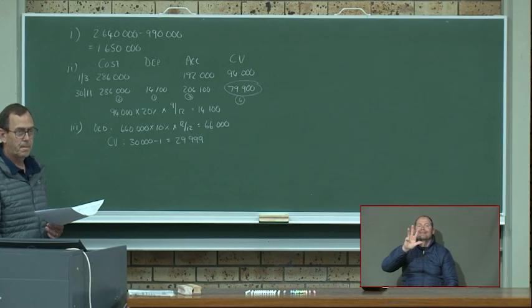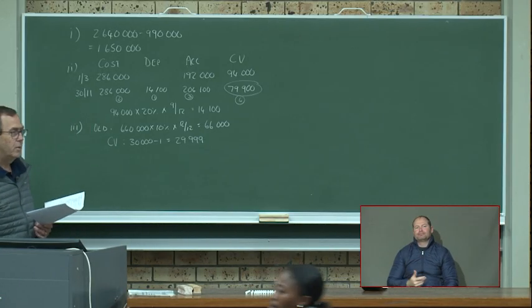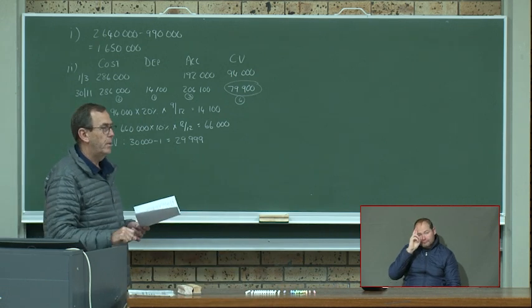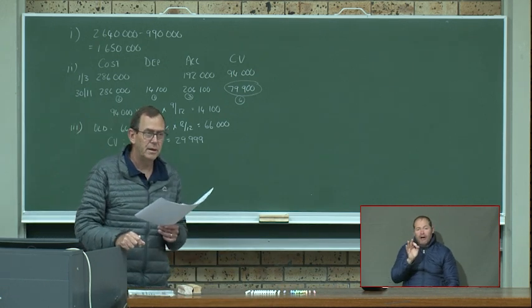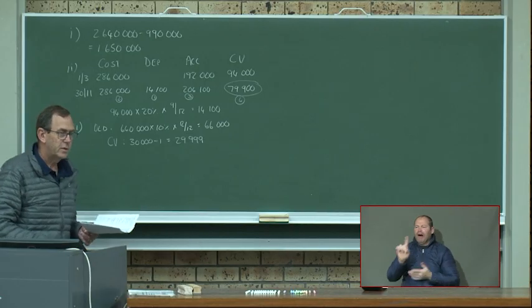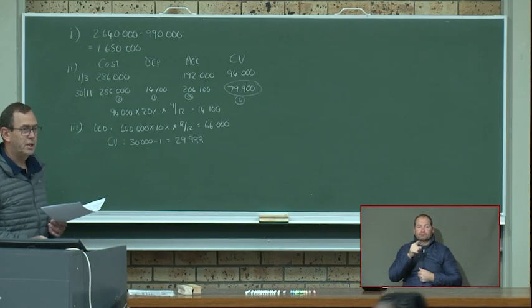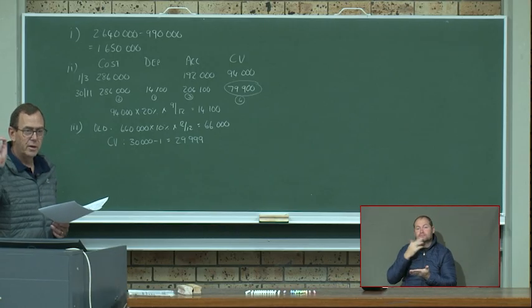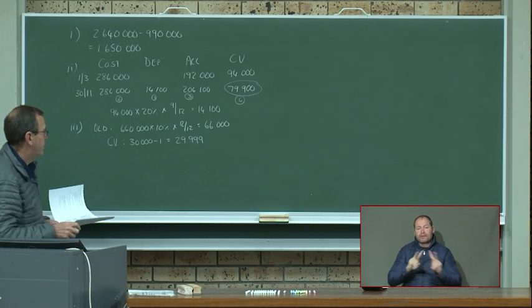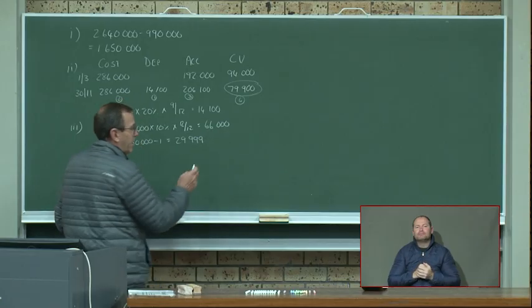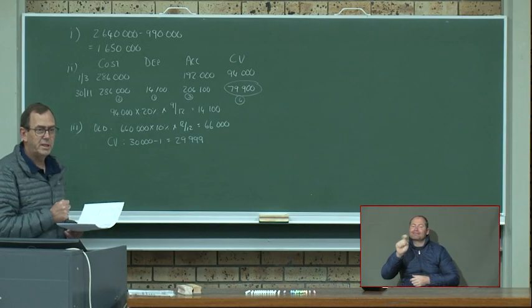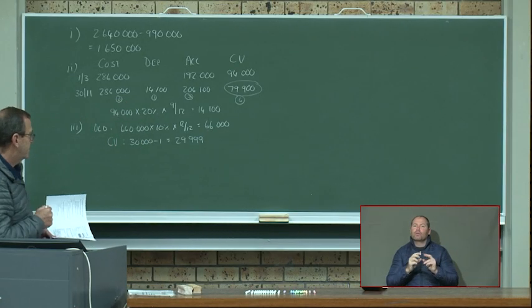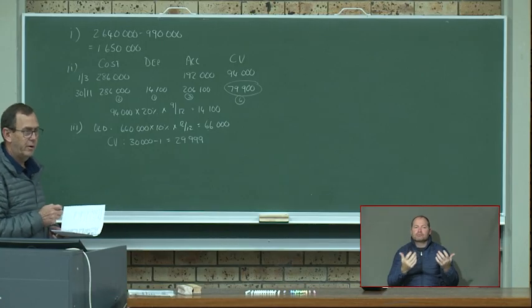29,999. All right. So always remember, especially when they ask only you to calculate the depreciation, always check your carrying value. Because if you write off 66,000, your carrying value will be a negative figure, which cannot happen. So we just subtract 1 rand from the carrying value.